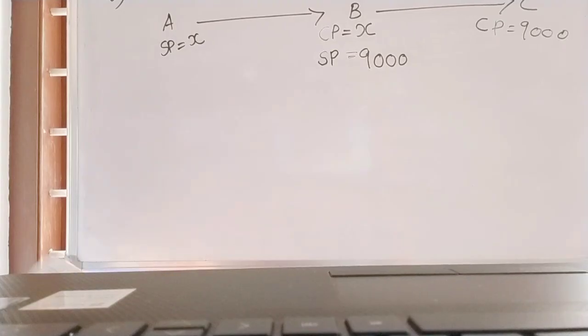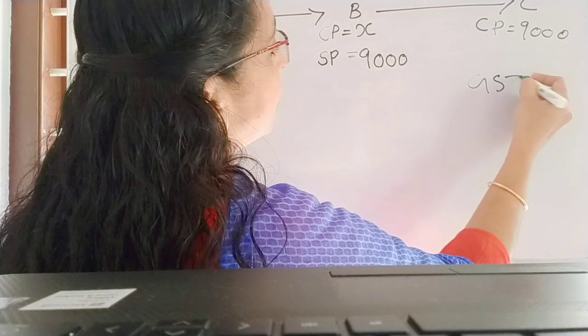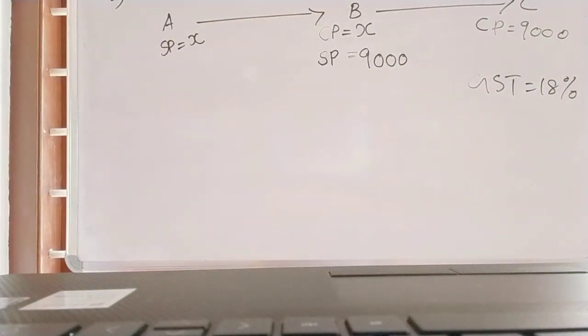Write down GST is equal to 18%. How can we write this?